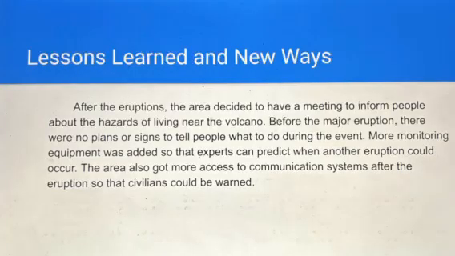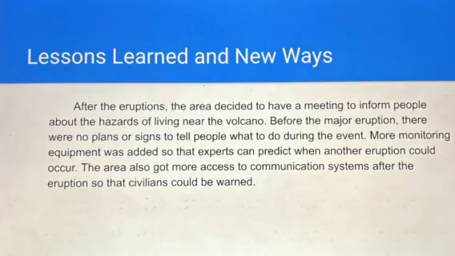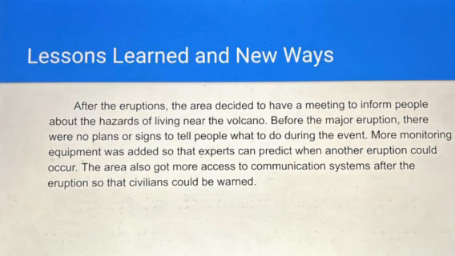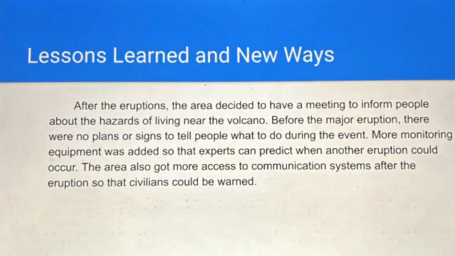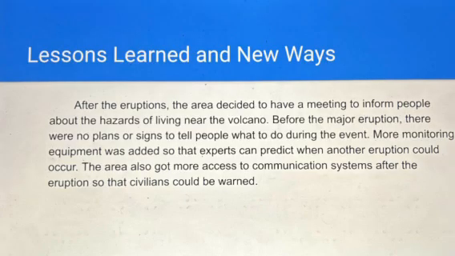So now we're going to go into the lessons learned and the new ways that they have been able to detect these events and be able to prevent them. So after the eruptions, the area decided to have a meeting to inform people about the hazards of living near the volcano. Before this major eruption, there were basically no plans or any signs, signals to tell anybody what to do during an event. They didn't really have any precautions put in place in case something like this would happen.